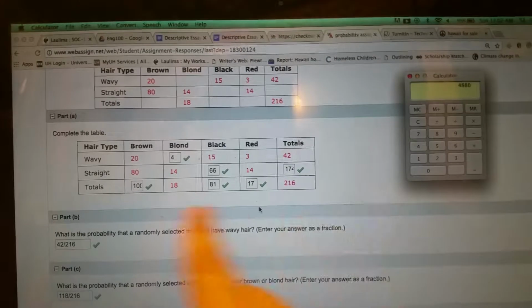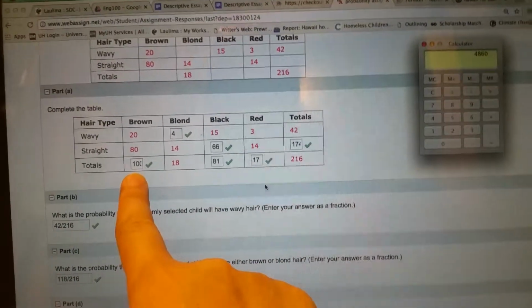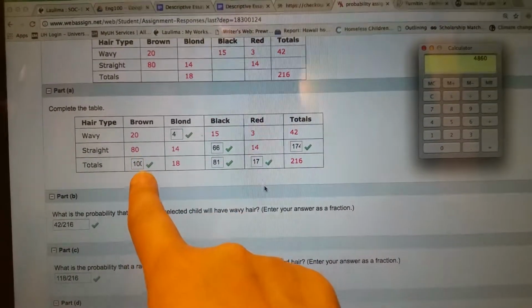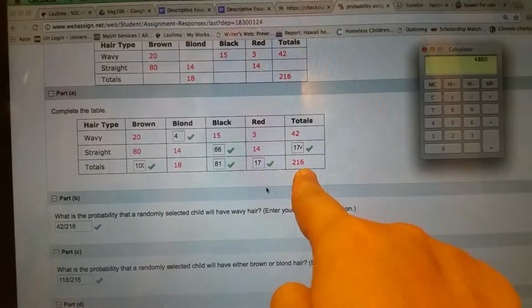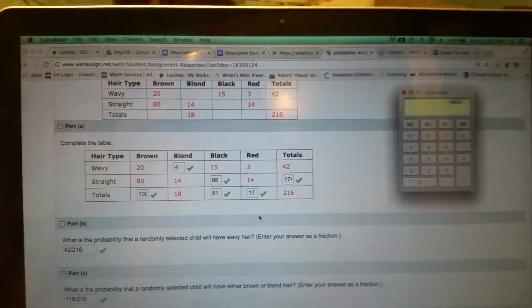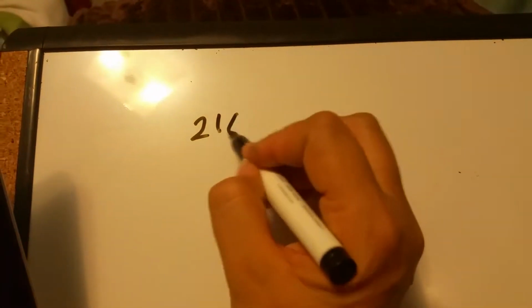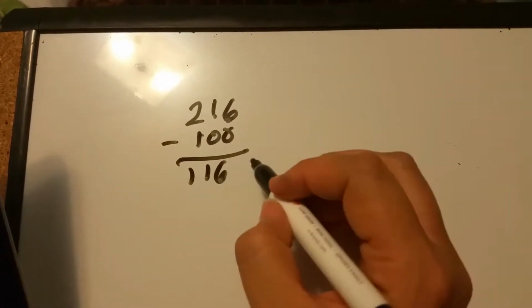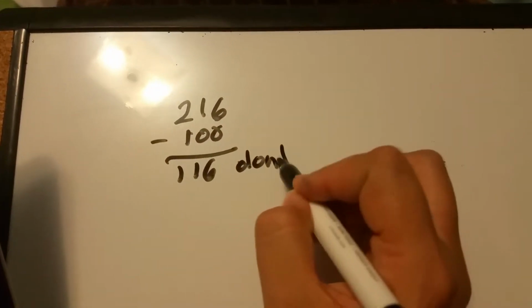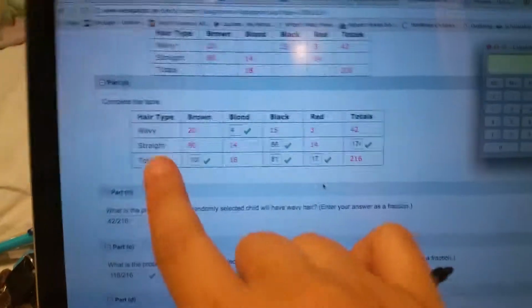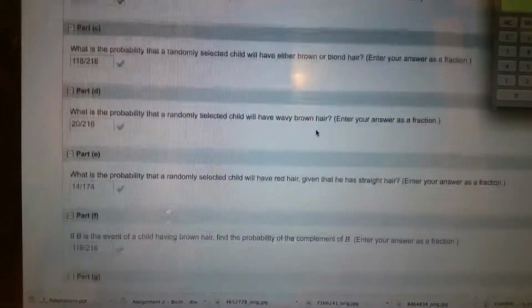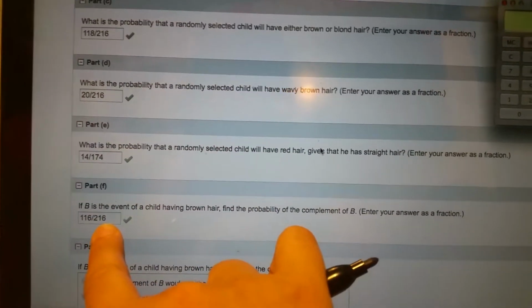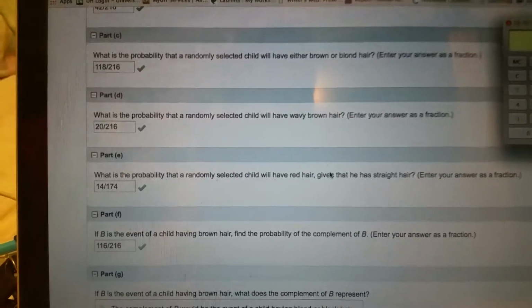So the complement, if 100 have brown, how many don't have brown? Well, 216 minus 100, what's left? 116 don't have brown hair. So it's 116 out of 216 that don't have brown hair.